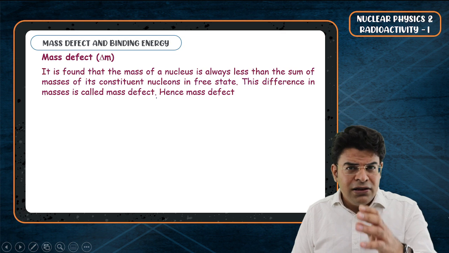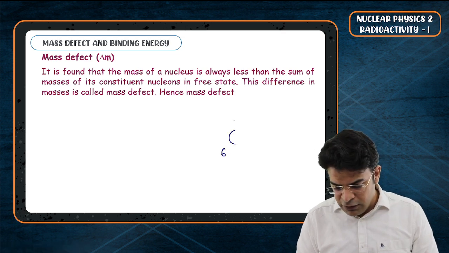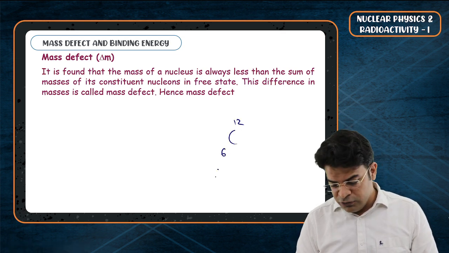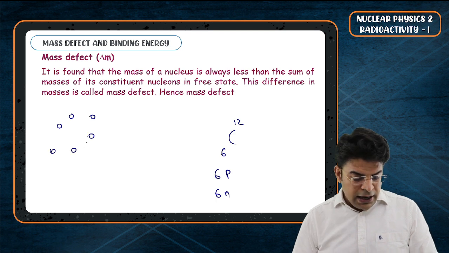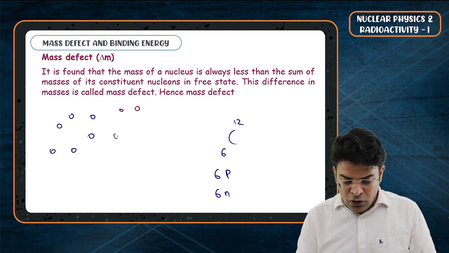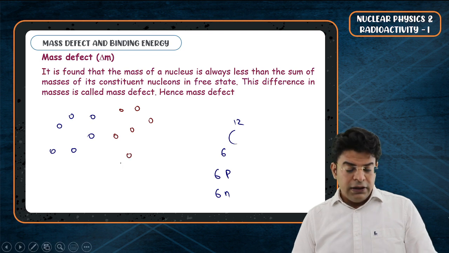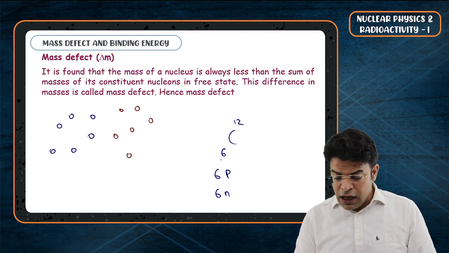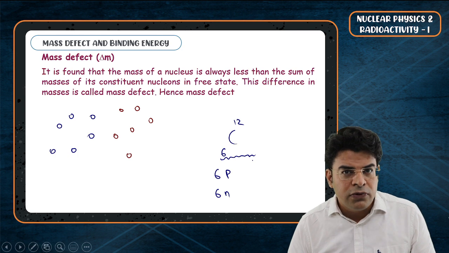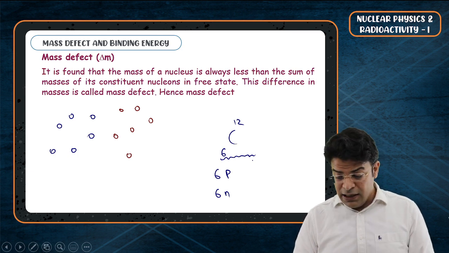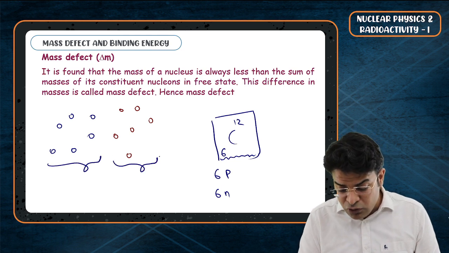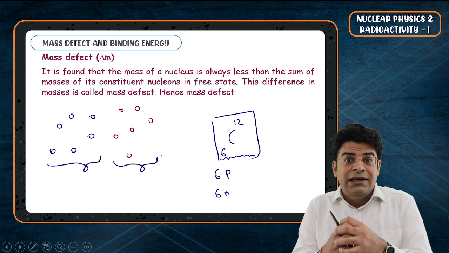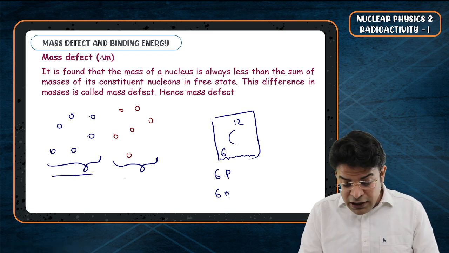Yes. Think of the case of carbon 6-12. Carbon 6-12 is made up of 6 protons and 6 neutrons. So if you think of 6 isolated protons and 6 isolated neutrons, they come together to form the carbon 6-12 nucleus. What I'm saying is that the combined mass of these 6 protons plus 6 neutrons, when they have formed the nucleus, is less than the sum of their individual masses.